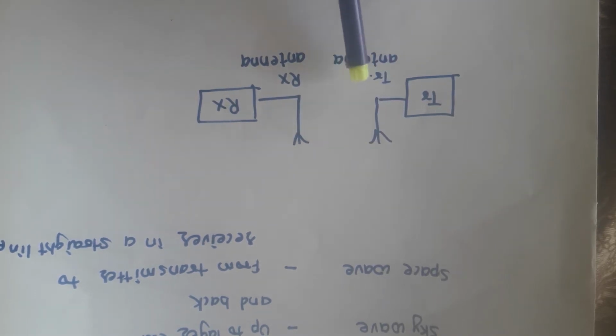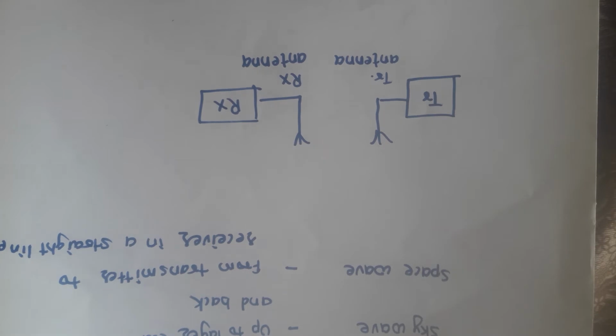The transmitting antenna is a transducer which converts the AC current fed to it into an electromagnetic field, or RF waves, radio frequency waves. These RF waves are collected with the help of the receiving antenna and then given to the receiver.